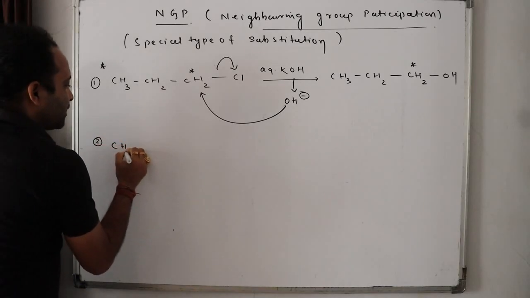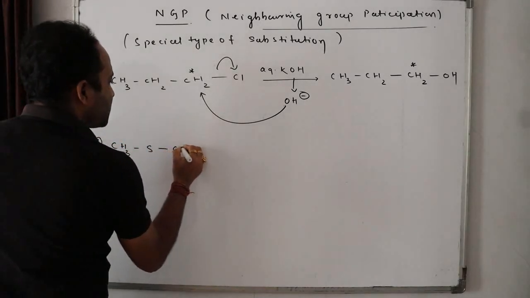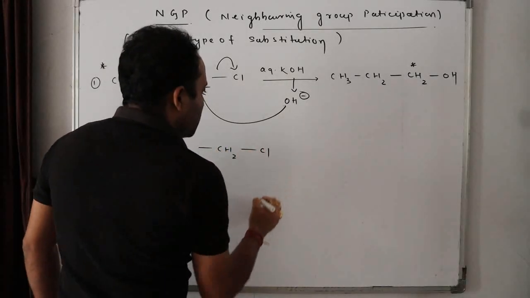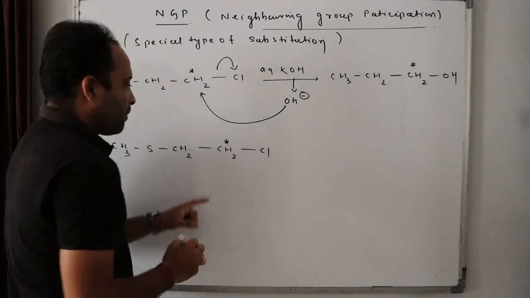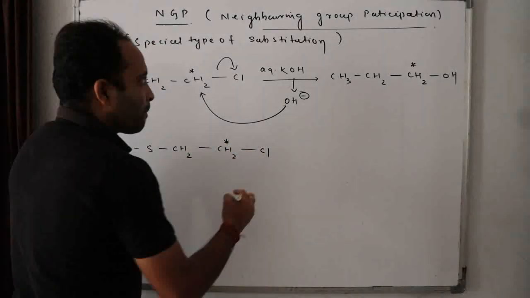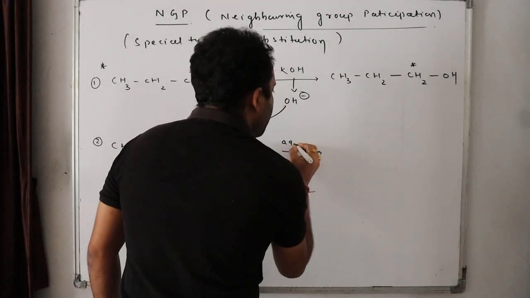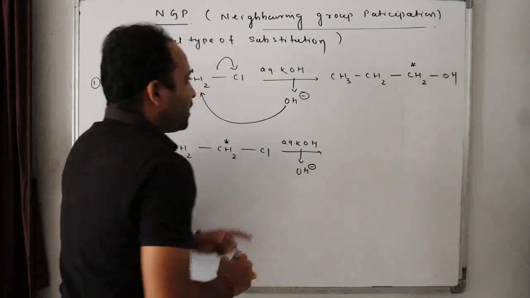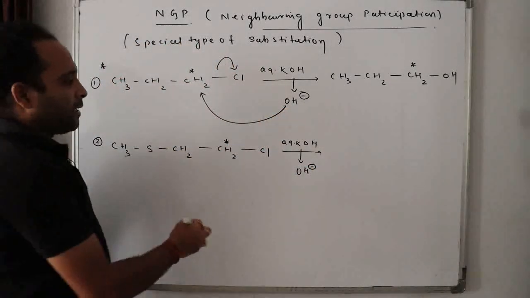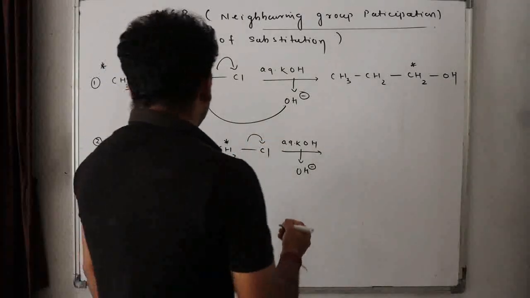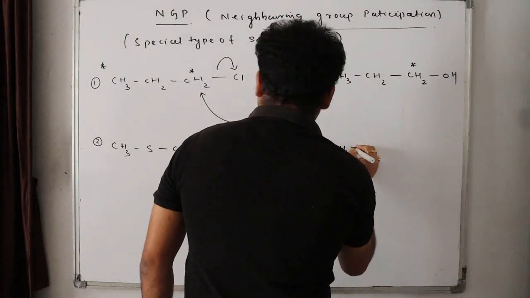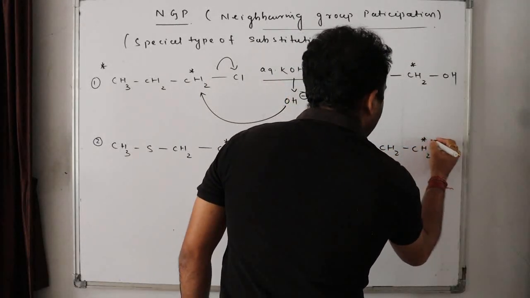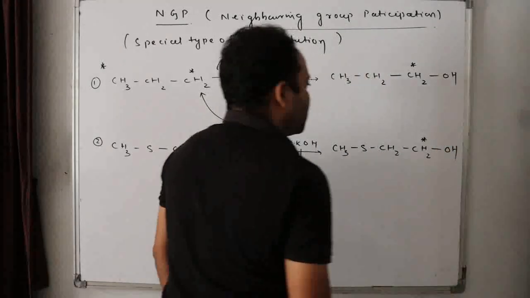Now question number 2 stands like this: CH3, S, CH2, CH2, Cl. Here this carbon bears this star, meaning radioactive carbon, and here aqueous KOH. What will it provide? OH minus. Here OH minus is substituting Cl. Same thing, Cl is removed and the substitution occurs in this manner: CH3, S, CH2, CH2, star, OH.